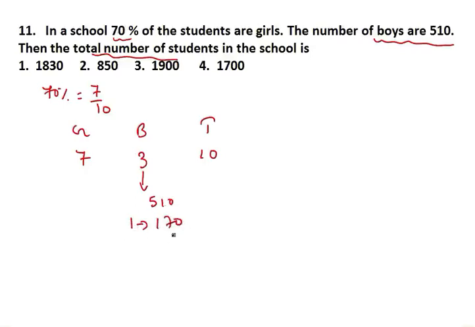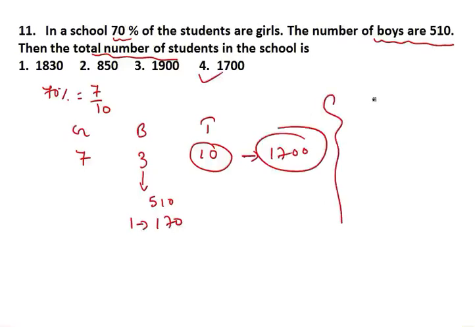If 1 is 170, then it is asking you the total number of students. It is asking about this 10. If 1 represents 170, then 10 represents 1700. So option number 4.